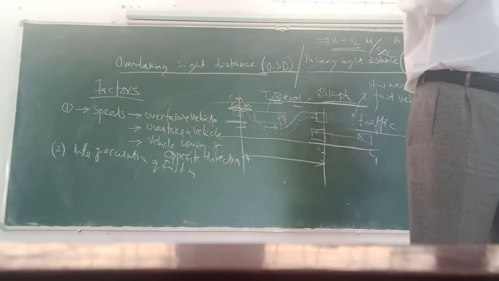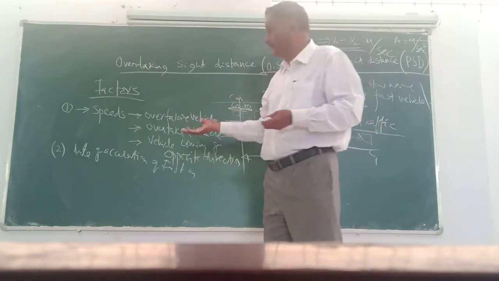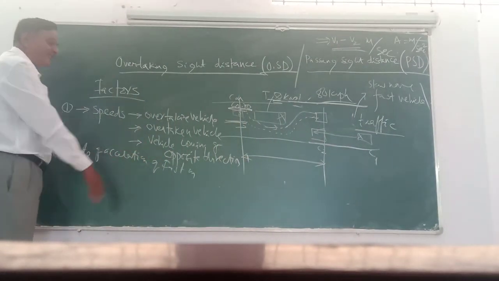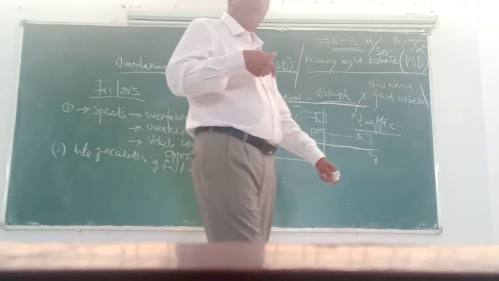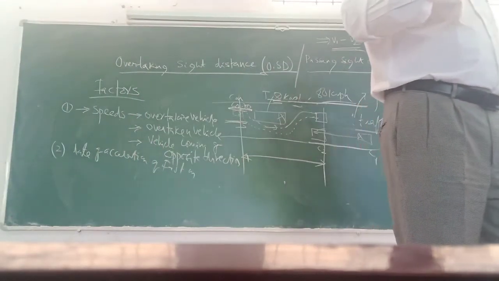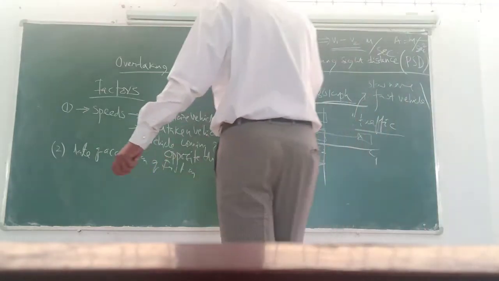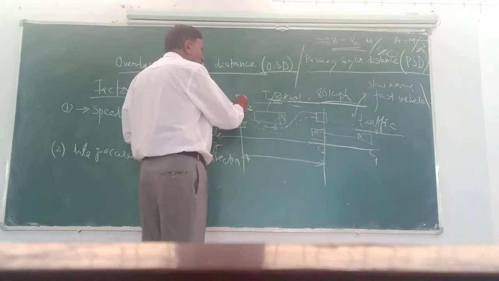So again, the second factor is the rate of acceleration. Unless the speed of the fast moving vehicle changes from V1 to V2, it does not accelerate. So if the car is going at 50 only, and the truck is also going at 50.